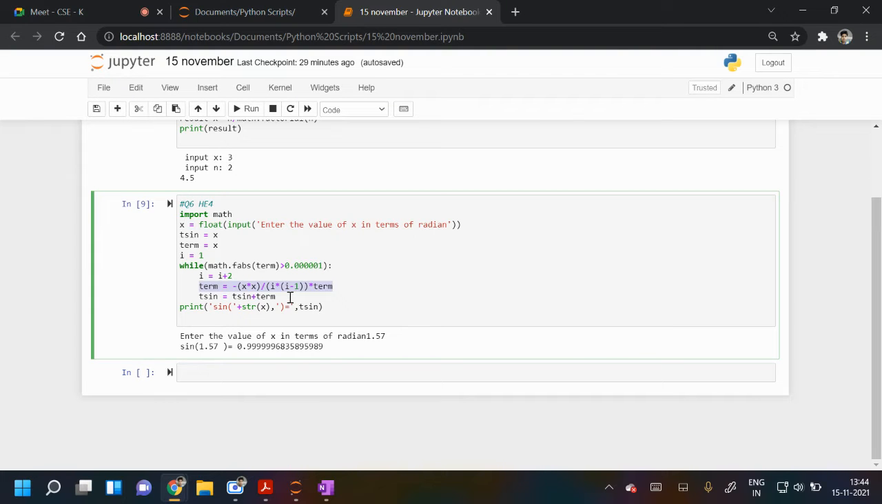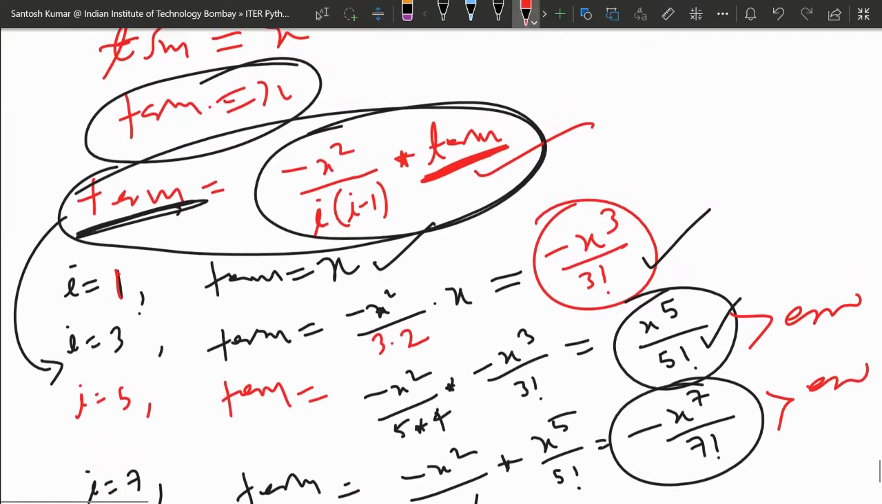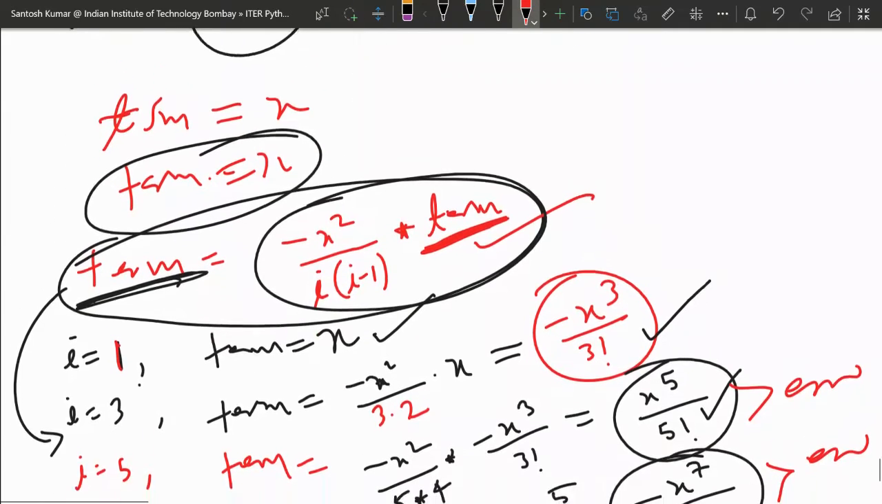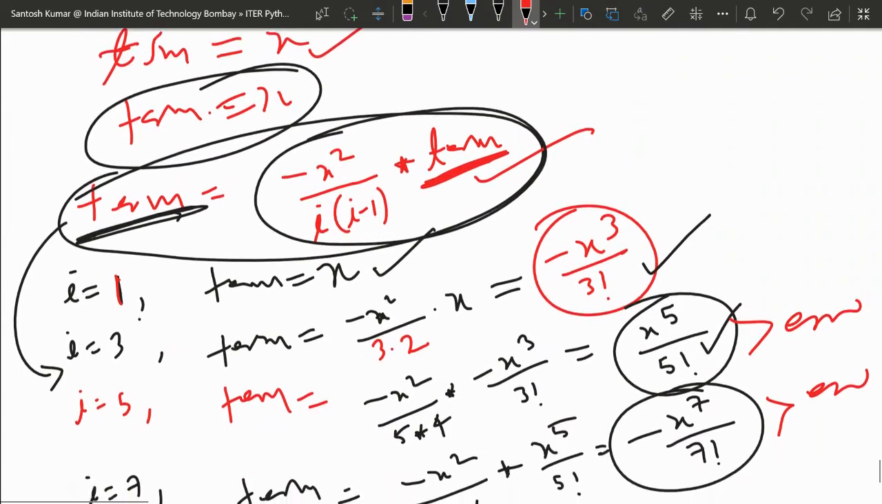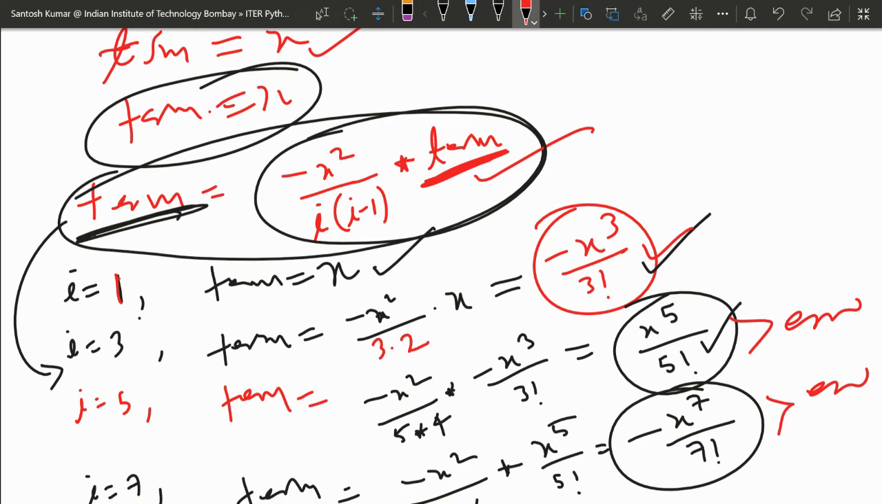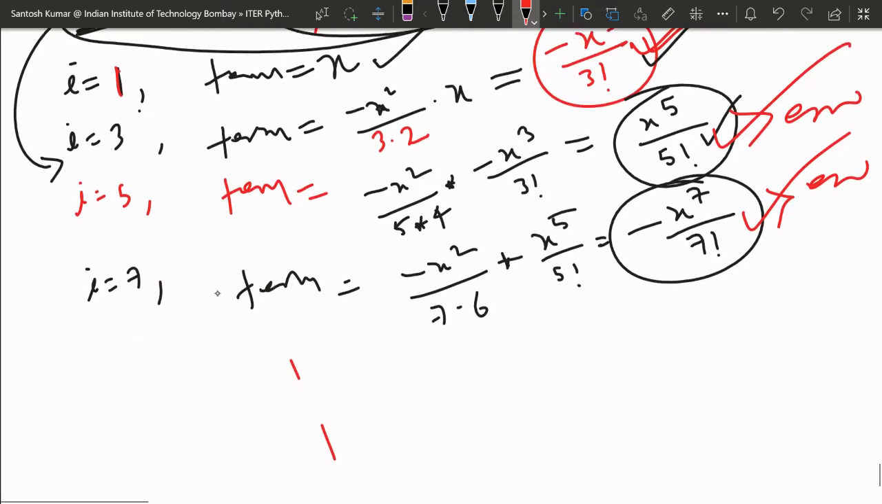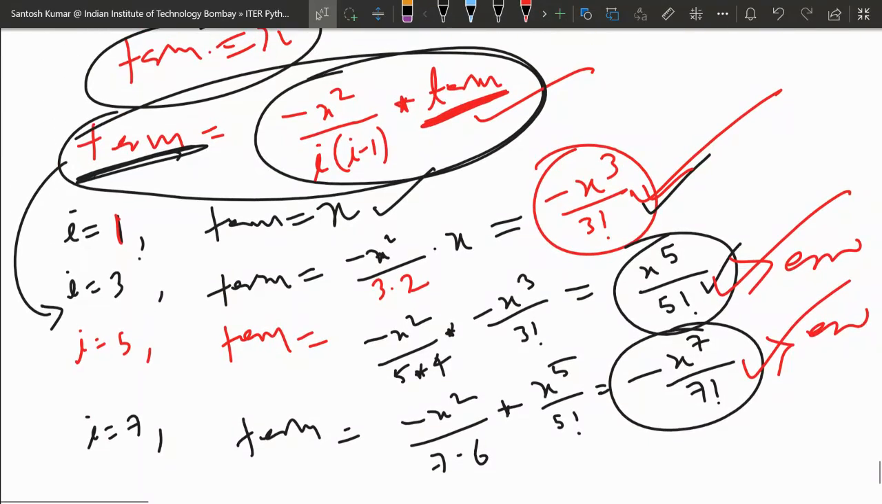And then every time we are adding: t sign is equal to t sign plus term. So t sign was initially x, and then we are adding to it. So x, then this, then this, then this, and it will be executed. So let's see.